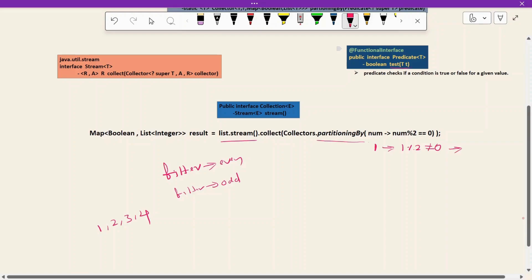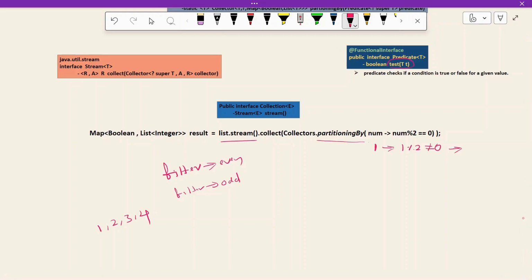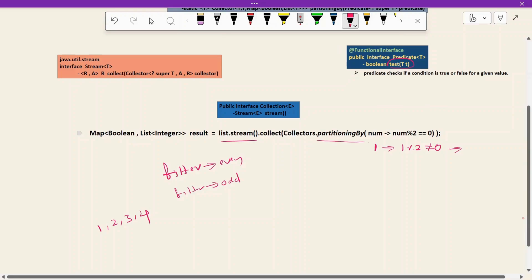See the return type: test is the method, and I'm implementing this test method here, so its return type is boolean. If this condition is met, it will return true; if it isn't met, it returns false. Here it is not equal to 0, so it returns false.